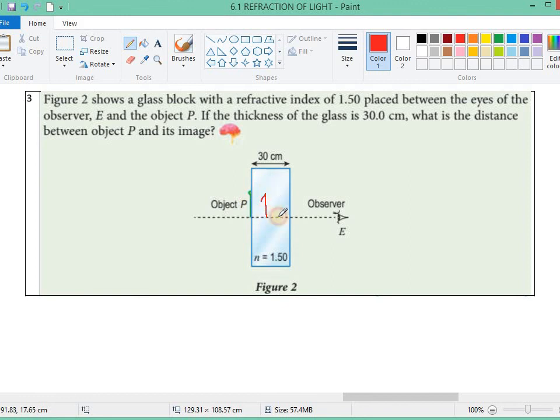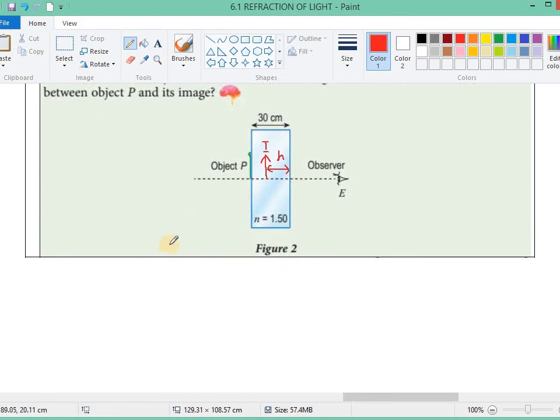Let's say this is the image. So this 30 centimeter is the actual depth, and this one here is the apparent depth. So we calculate the apparent depth.